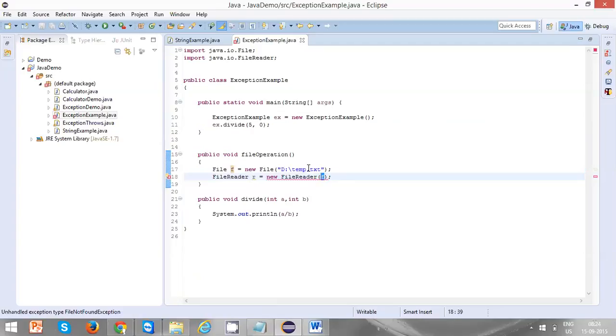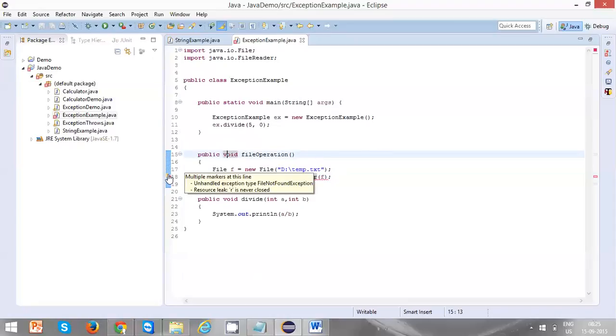Then how can you read it? It's giving a warning to you before it throws the exception. So let's handle this. There could be a chance that the file may not be available, and at that time your program may terminate. It's better to handle it now itself, before running. If the compiler says to define some exception, those exceptions are called checked exceptions. Basically, checked exceptions are checked at compile time. It clearly says FileNotFoundException can be thrown, handle it.